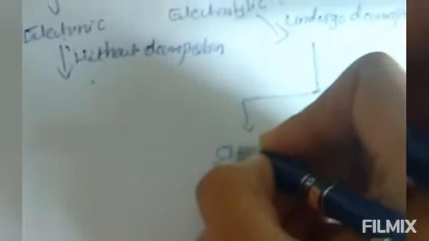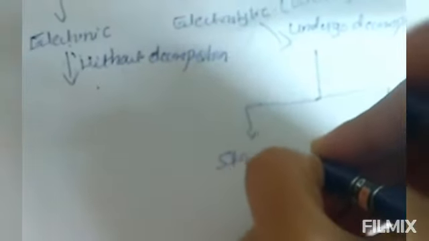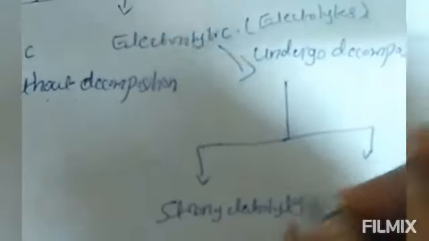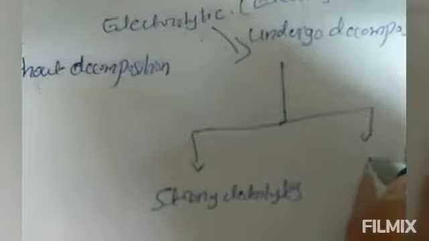Electrolytes are classified into two types: strong electrolytes and weak electrolytes.